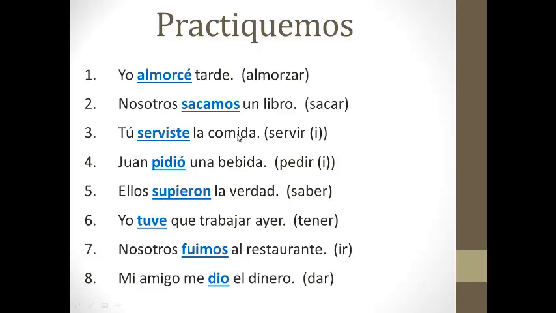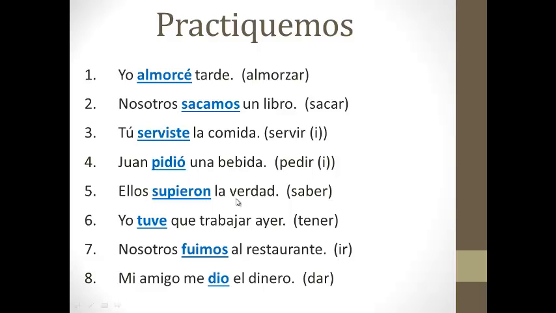Number 3, tú serviste la comida. You served the food. We didn't have a stem change here because we were not in the sole of the boot. And number 4, Juan pidió una bebida. We did have a stem change. Our E went to I because we were in the sole of the boot.